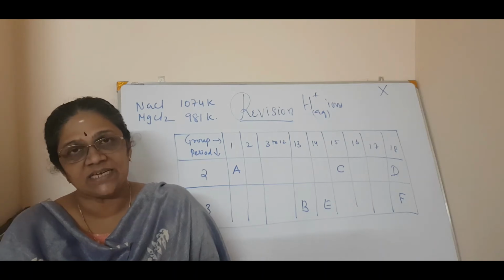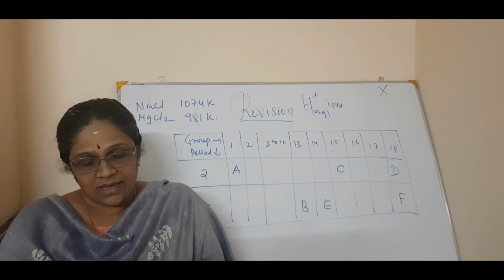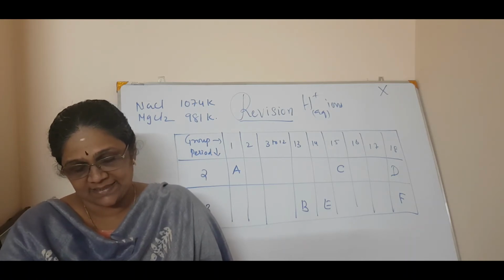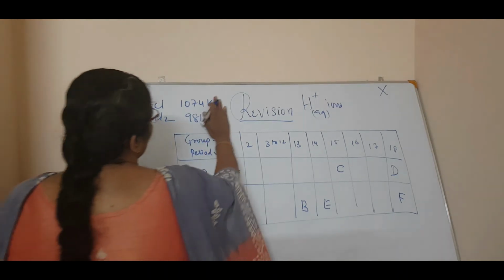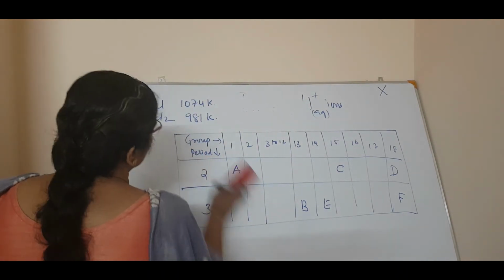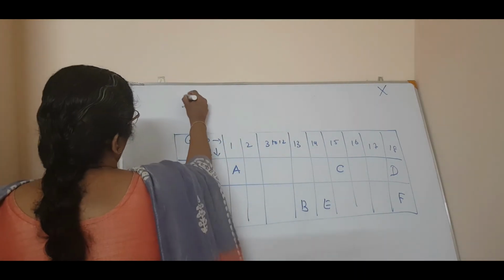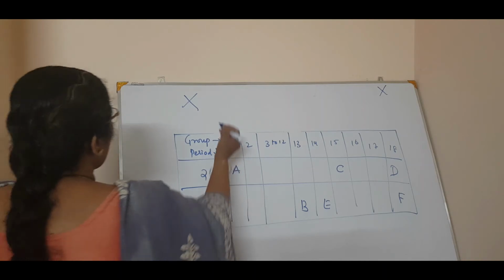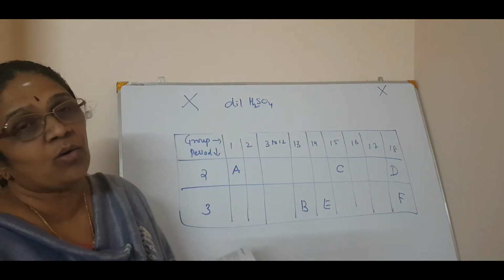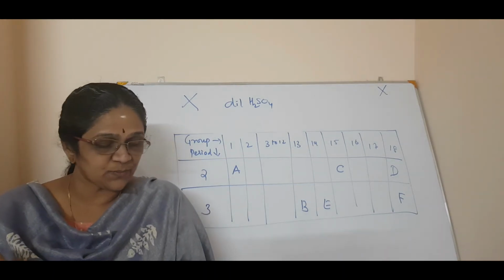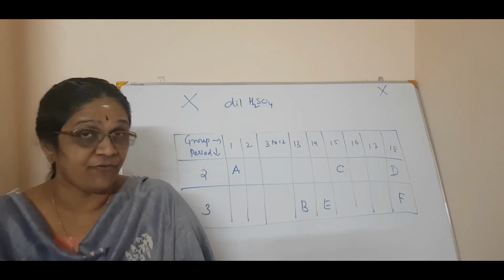So this is the tenth question. Please write it down. A metal compound X reacts with dilute sulfuric acid to produce effervescence.